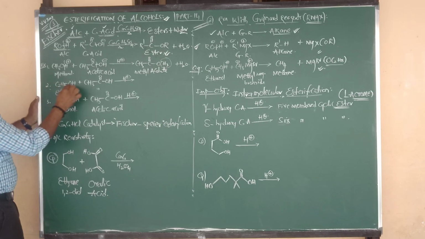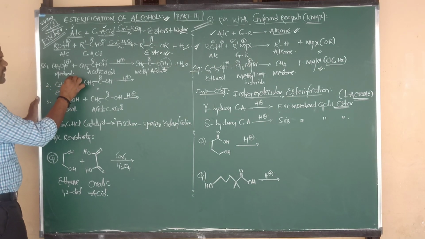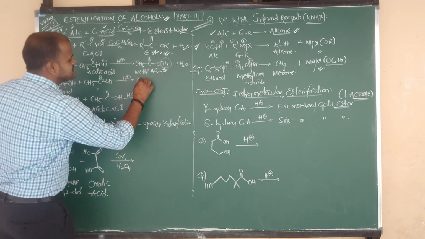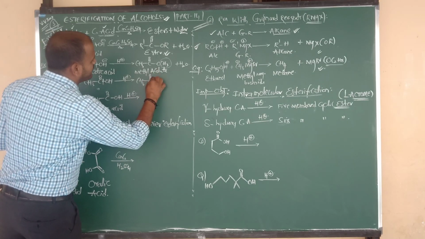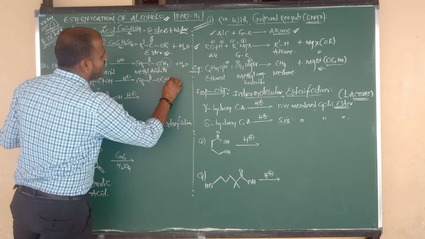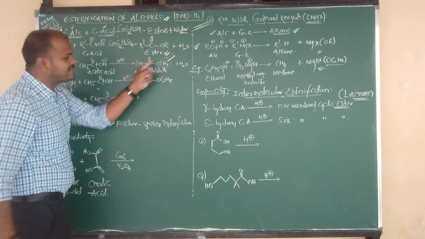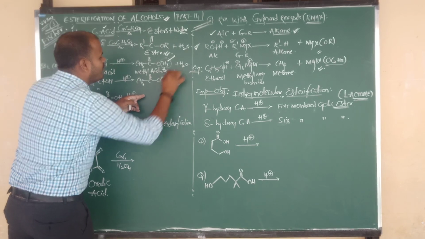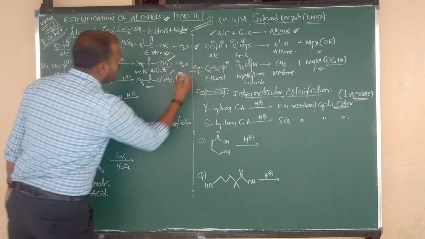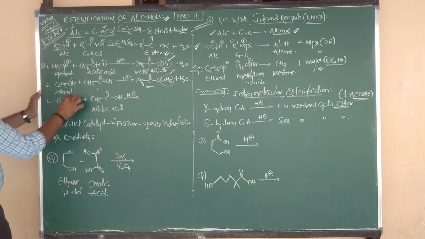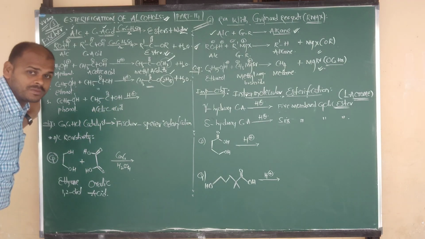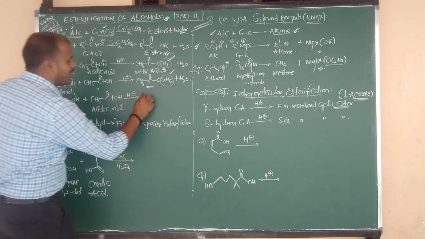Here I have taken one more example, ethanol. Again, bond cleavage takes place at the O-H bond in alcohol and the C-O bond in carboxylic acid. Again the same product: CH3 bonded to C double bond O, bonded to O, and O connected to the group C2H5. So the previous one is the example of methyl acetate, and here it is the example of ethyl acetate. The byproduct is a water molecule. Again, in alcohol O-H cleavage takes place, and in carboxylic acid the C-O bond breaks. So CH3 C double bond O stays as it is.